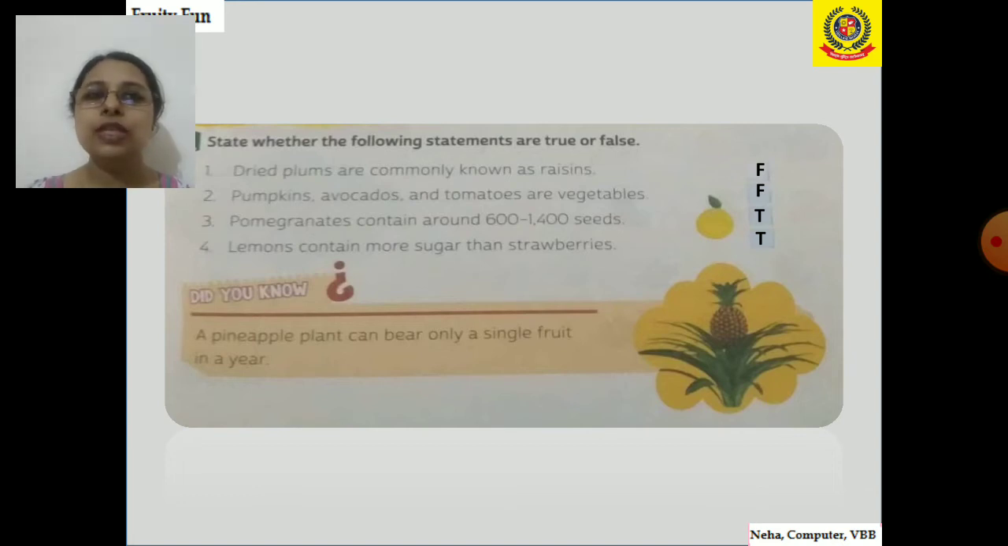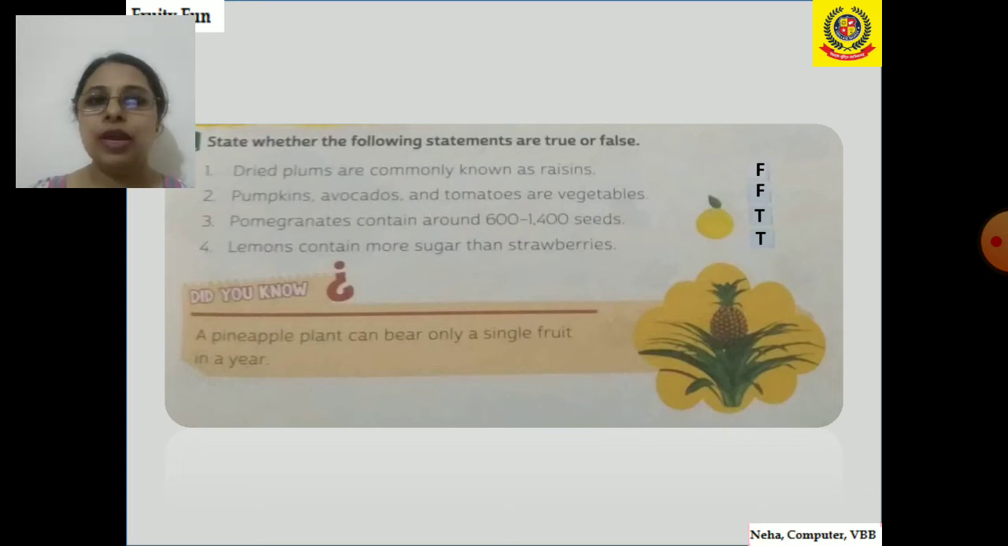Second, pumpkins, avocados and tomatoes, yes, are vegetables? No, it's false. Actually, these are considered as fruits because they have fleshy inside it and it has seeds. So that's why they are considered as fruits.